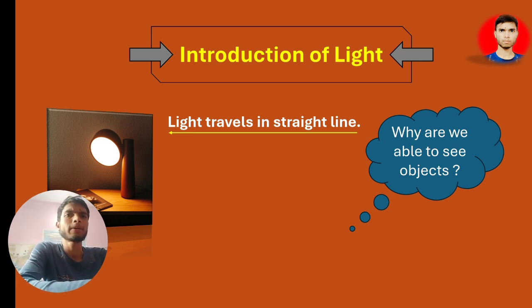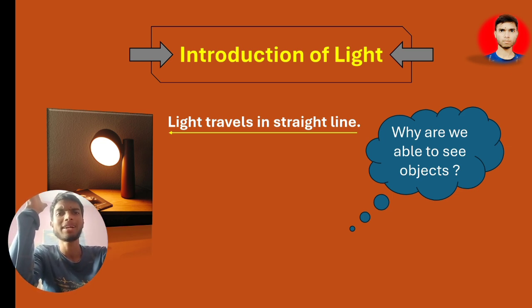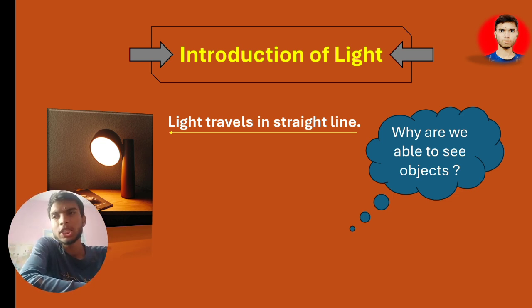Introduction of light. We are starting from the beginning. Here, can you tell me what you think of by light? In some words, we can explain it by saying we are able to see any objects. Whatever you can see around you. Why are you able to see all the things that are surrounding you?